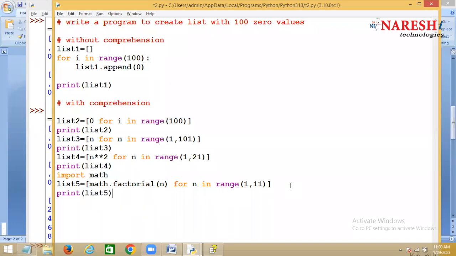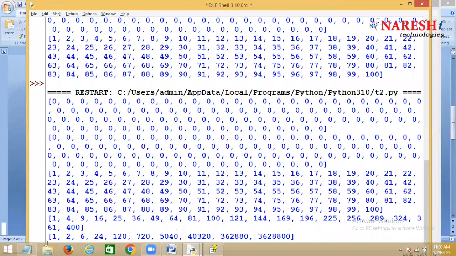So what will happen? It will generate the factorials: 1 factorial, 2 factorial, 3 factorial, 4 factorial, 5 factorial. Yes, I'll tell you that. Don't worry. Manjunath, you cannot write like that.